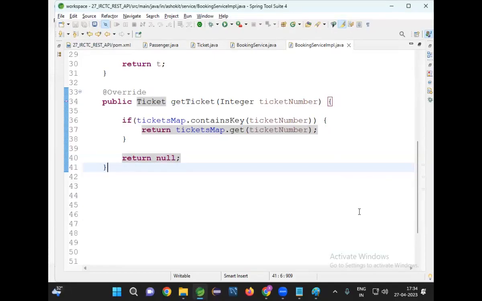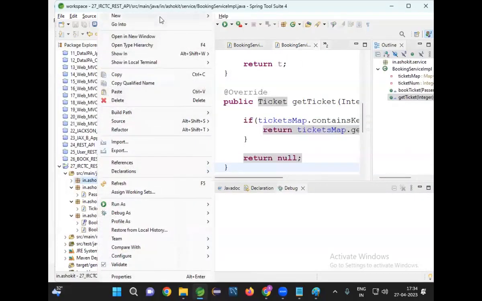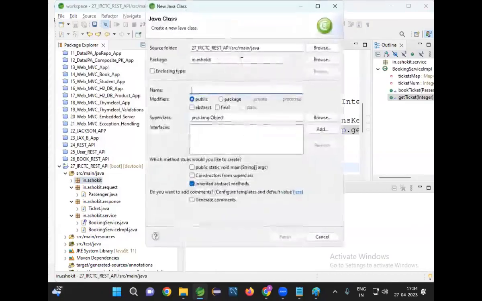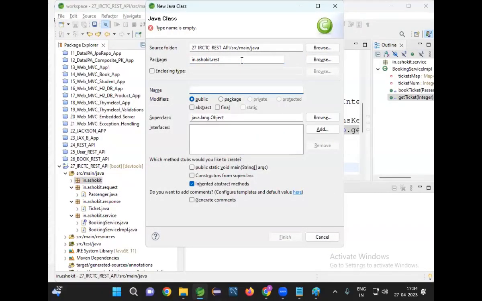What is the purpose of REST controller? It is responsible for taking the request and giving the response. Can we create the REST controller? Yes. Let me create a new class. I am going to create one package called rest. In this rest package, I am creating BookingRestController.